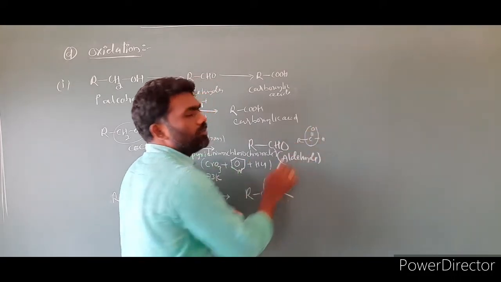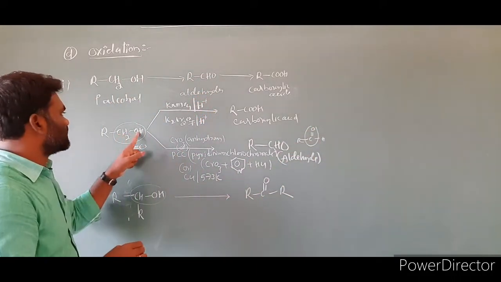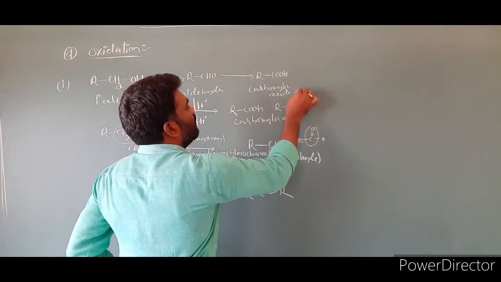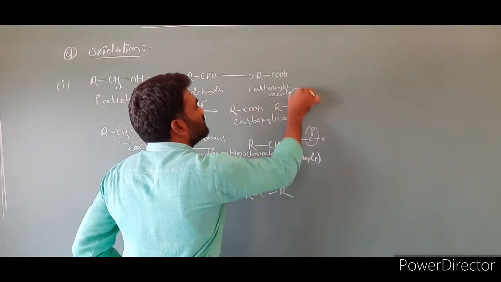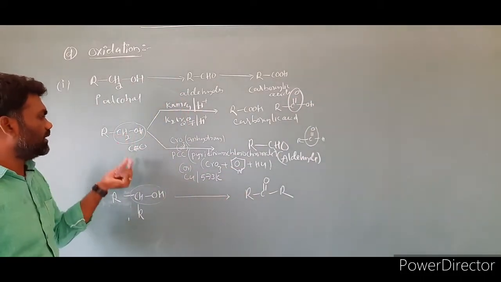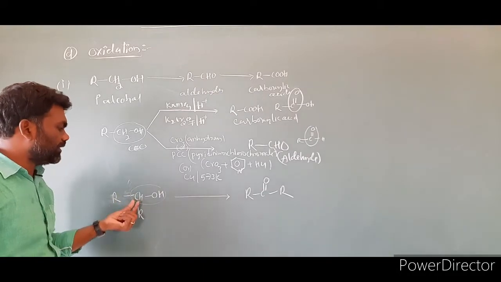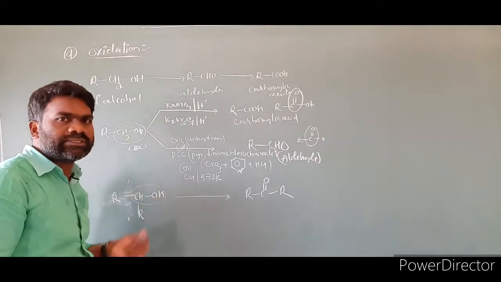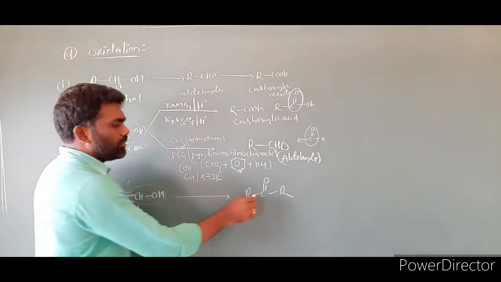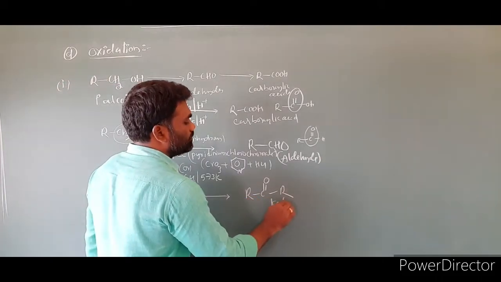This C double bond O, this carbon and oxygen converting into C double bond O. If you take this case, R C double bond OH, here also C double bond O group is present. In primary alcohol, this CO converting into C double bond O. In the case of ketone also, this C and O converting into C double bond O group. If you take the secondary alcohols, the product is ketones.